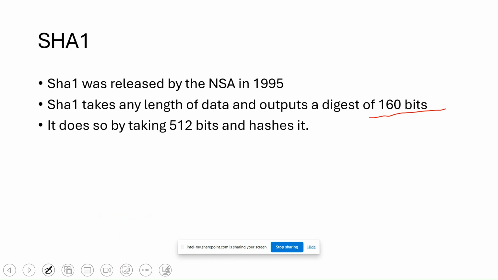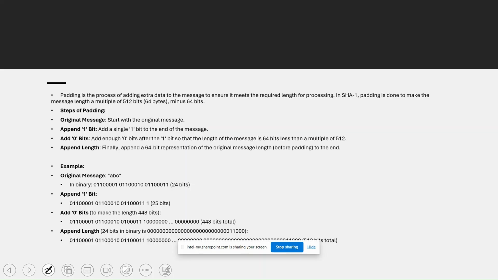Whether you give it one line or a movie of 5 GB, it creates 160 bits of hash. What it does is it takes 512 bits. This is very important. It will take in as an input a 512 bit block, and then it will hash it. But the problem is, let's say you have a very small message, just ABC. That's only 24 bits.